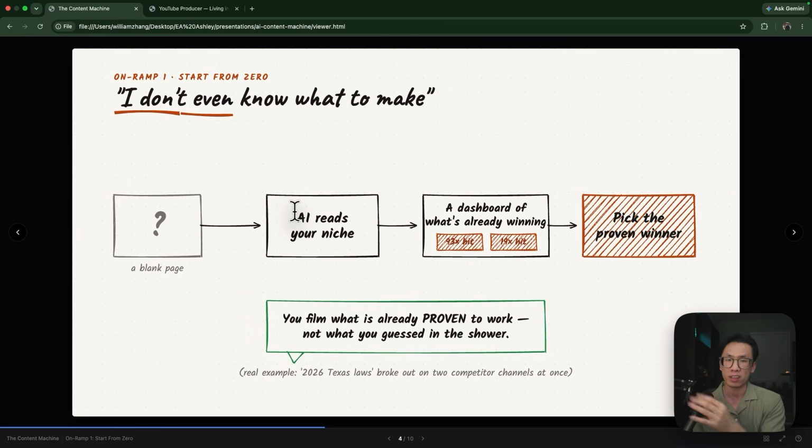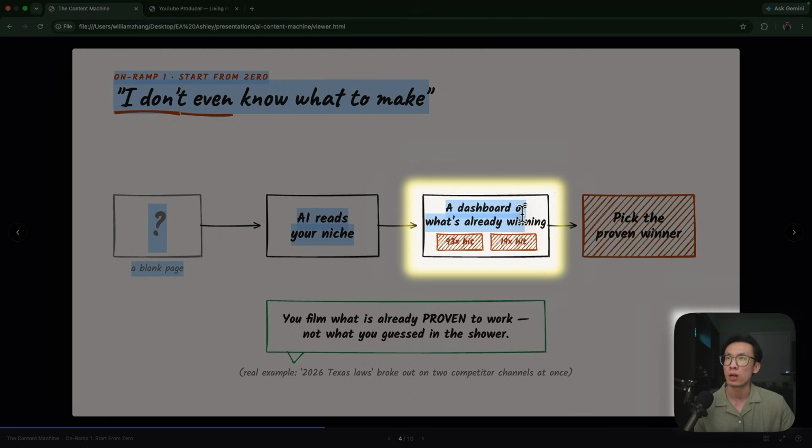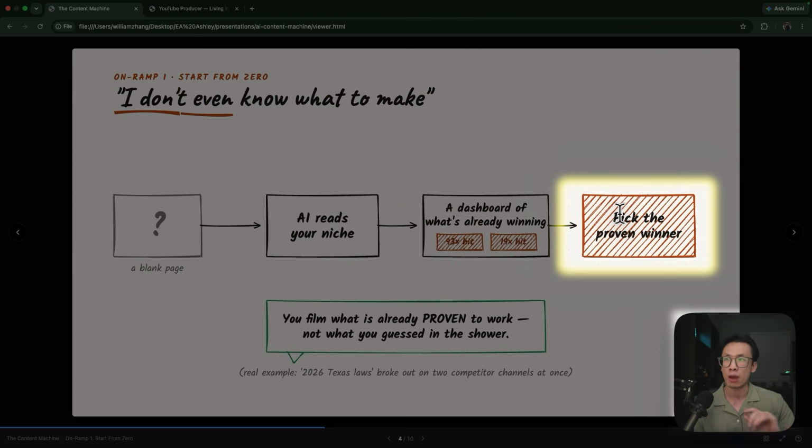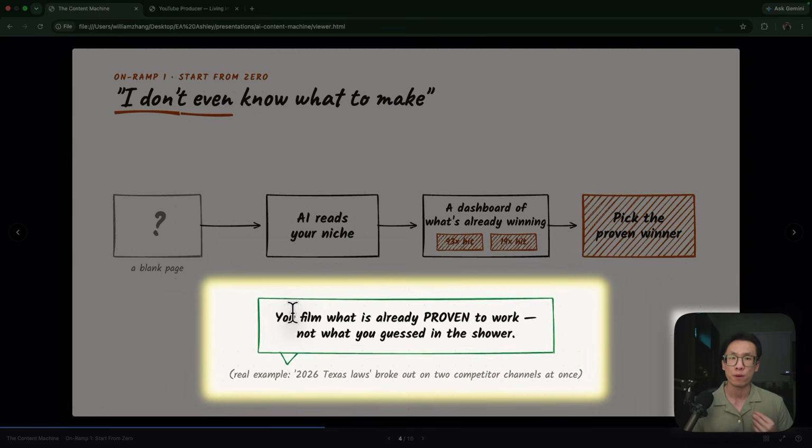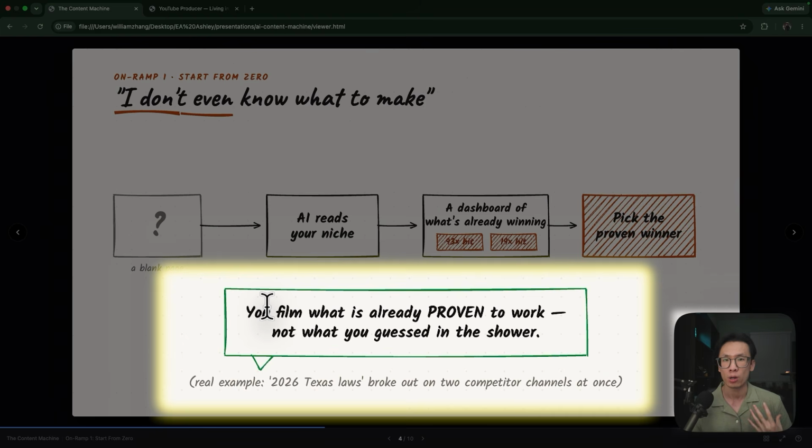And from there, it will give me some ideas on the topics that I should cover. And then it'll create a dashboard of what's already winning. And then I'll pick the video that I want to talk about and start creating a script from it. That means that I don't have to spend time creating videos that just don't work. I can focus on videos that already work, that people already want to watch.